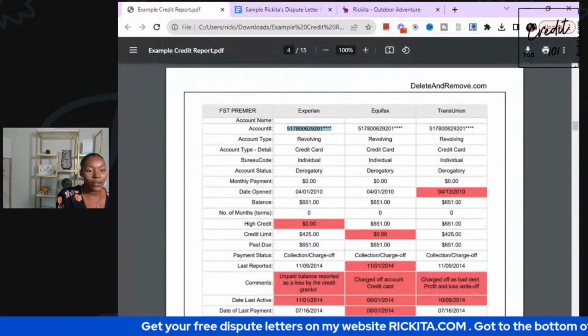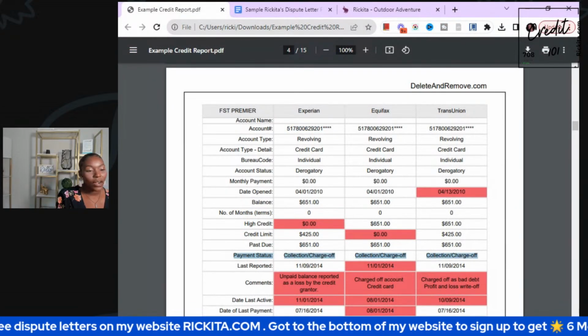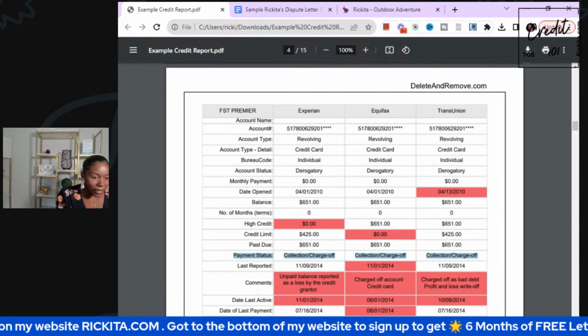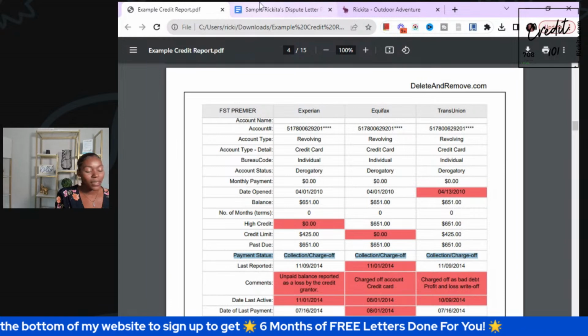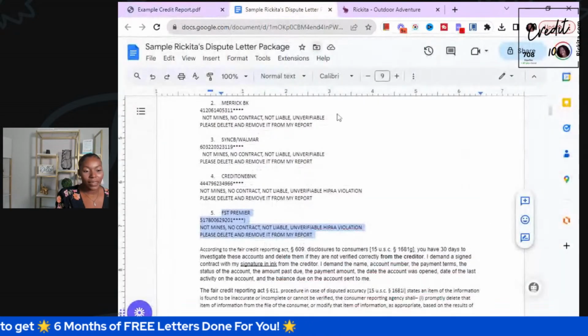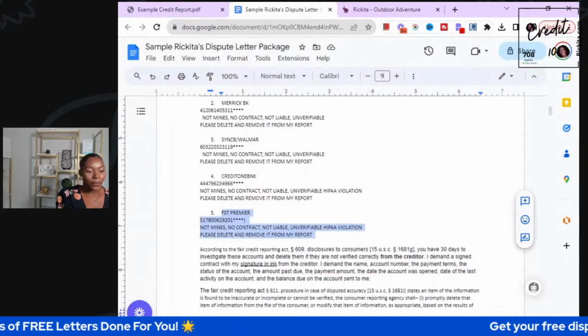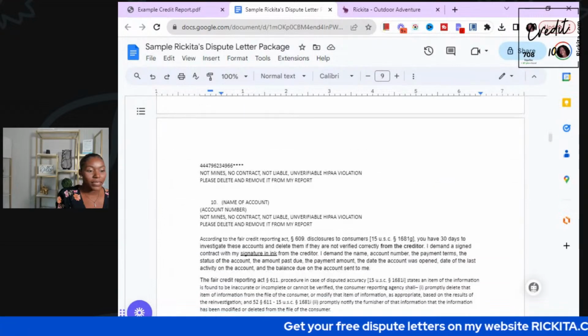And again, if you guys don't understand what accounts you need to remove, look at the payment status. If it's a collection or charge-off, you know you need to remove it. Don't even play about it. It needs to get deleted. I know I don't want to keep that one. Delete that account. It's that simple, you guys. It's charged off. The status says derogatory. That thing needs to be deleted. So we're going to copy and paste this one off to all three credit bureaus. So let's go ahead and copy and paste this one.